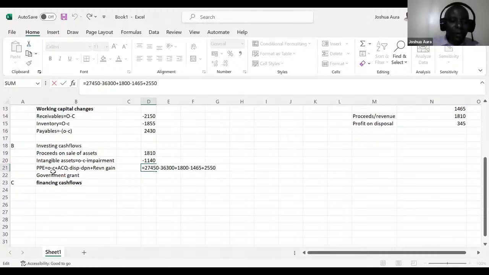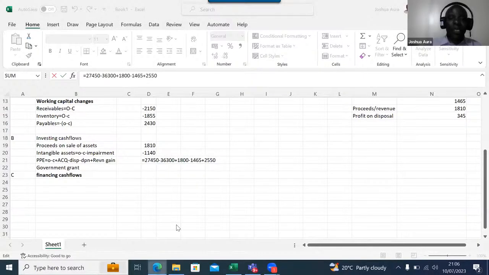Because I can see there are 1, 2, 3, 4, 5, 6. 1, 2, 3, 4. We have left out one item. What have we left out? Depreciation, eh? Thank you very much. We have depreciation that has been left out here.